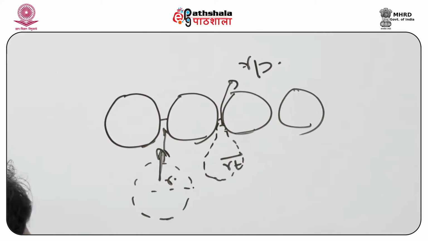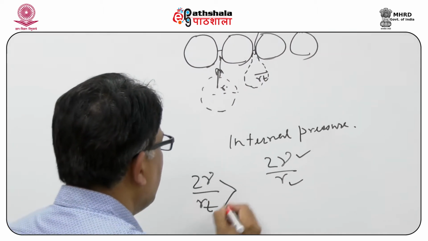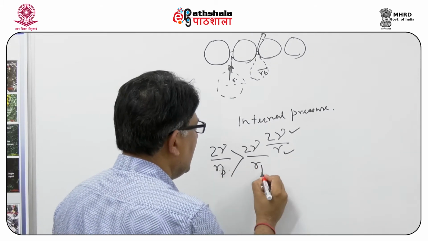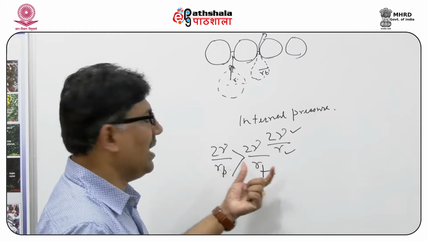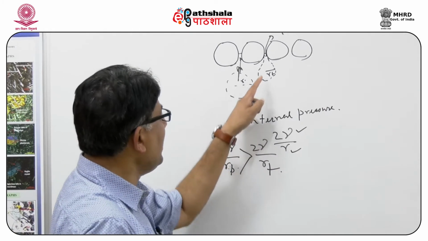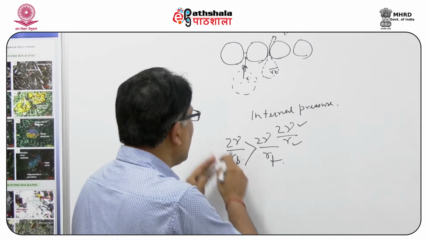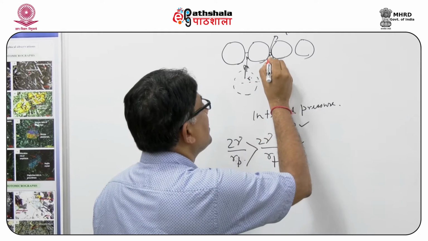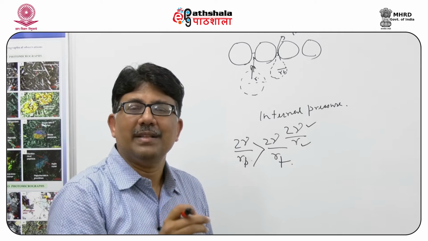Then what we get is that 2 gamma by Rt will be more than 2 gamma by Rp, because Rt is larger than Rp, and this higher internal pressure will try to drive this globule more towards up against the pore water that is there.